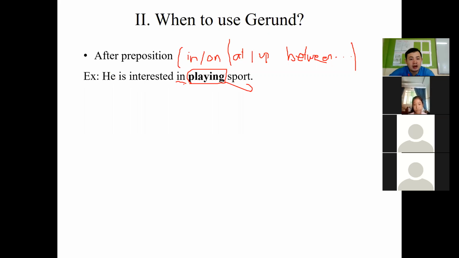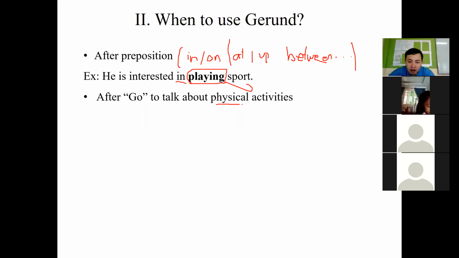Okay? So the next rule is about go. After the word go, we talk about physical activity. The keyword in this rule is physical activity. What are they? For example running, jogging, reading, swimming, everything that you do with your body. You read, you use your eye. You run, you use your leg. You jump, you use your leg as well. So all these activities we call physical activity.